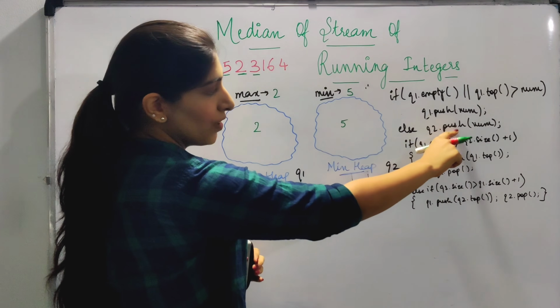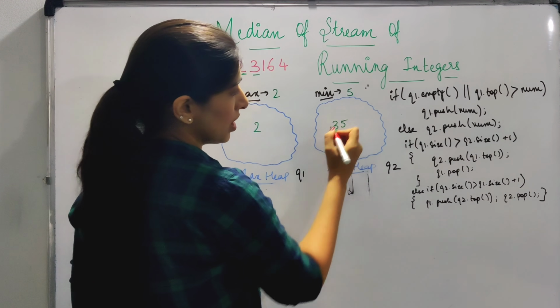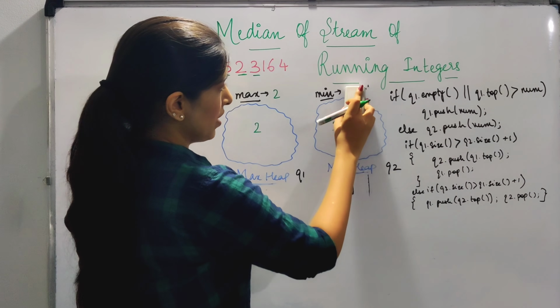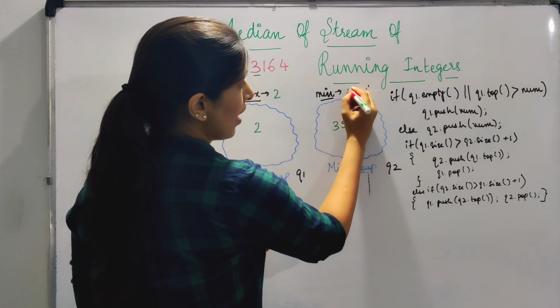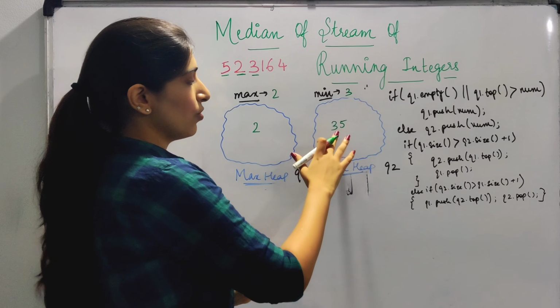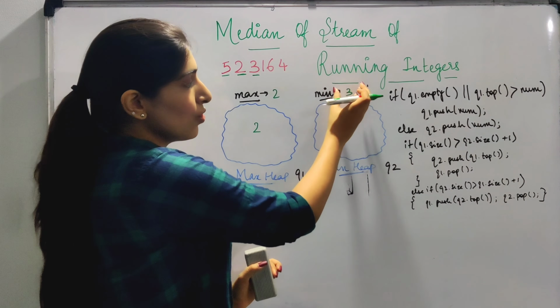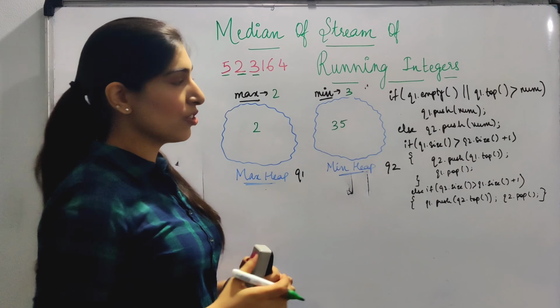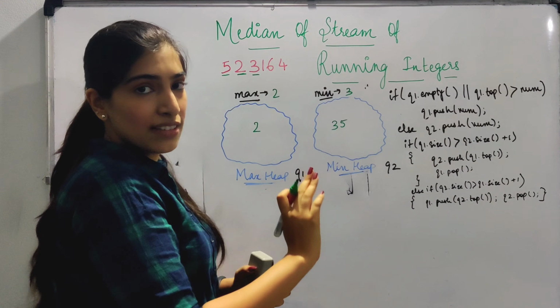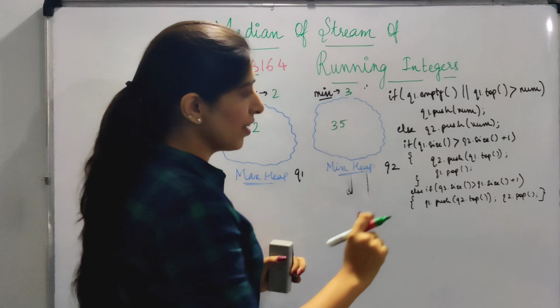So we are going to push it over here in q2. But we also have to update this. So actually we won't have to update it. Priority queue itself will make sure that 3 is the minimum element. So on top this will happen. So that is the use of priority queue. We don't have to make sure what the minimum element is. It is doing it by itself in log n time. We don't have to worry.